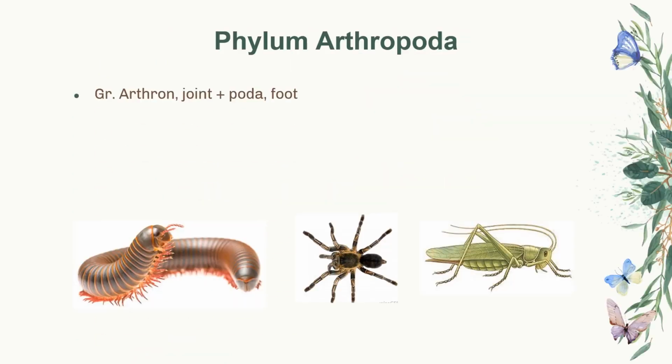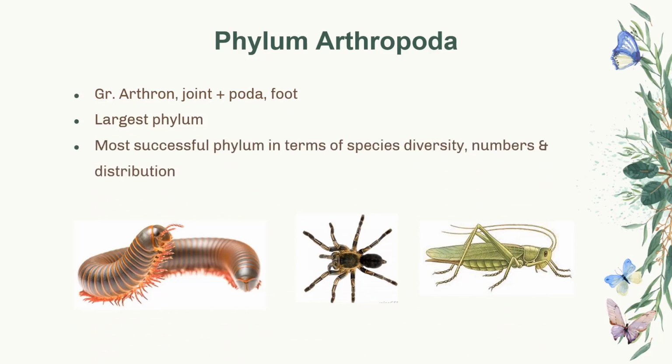The word arthropod comes from the Greek terms arthron, which is joint, and poda, which means foot. So together, arthropods means joint foot. They are considered to be the largest phylum among kingdom Animalia, and the most successful phylum in terms of species diversity, numbers, and distribution.